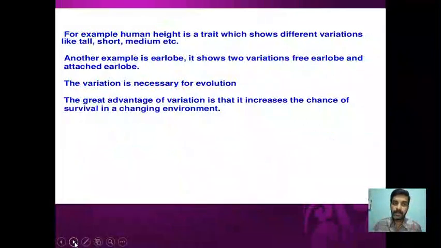Now, when we talk about variation, for example, human height is a trait in which we find some people are tall, some are very short and some are of medium height. There are so many variations. We don't find only tall people or short people, there are many intermediate heights. That is one variation. Another example is the ear lobe, that is the ear pinna. In some people the lower part of the ear pinna is attached, an attached earlobe, and in some people the lower part is free, a free earlobe.